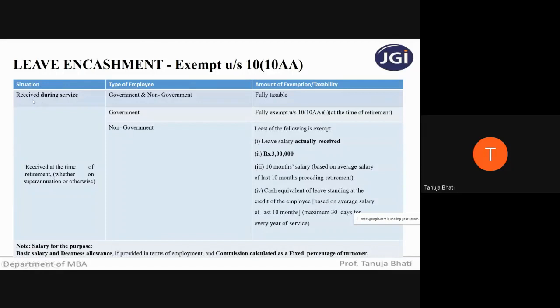We know that if leave encashment is received during service, whether the employee is government or non-government, it is fully taxable. So during service, if you're receiving any leave encashment or leave salary, irrespective of being a government or non-government employee, it is fully taxable. But if you're receiving that amount from the employer at the time of retirement, and you're a government employee, then it is fully exempt. If you're a non-government employee, then the least of the following is exempt.